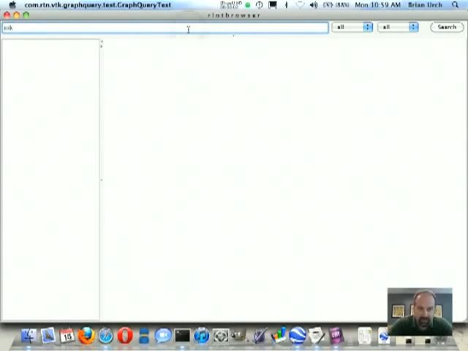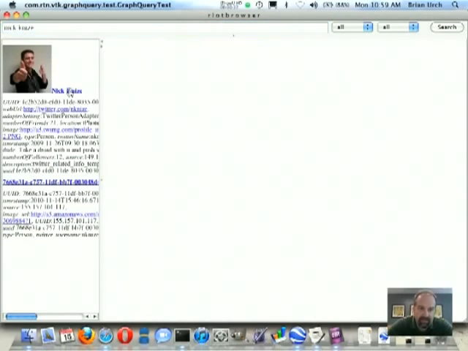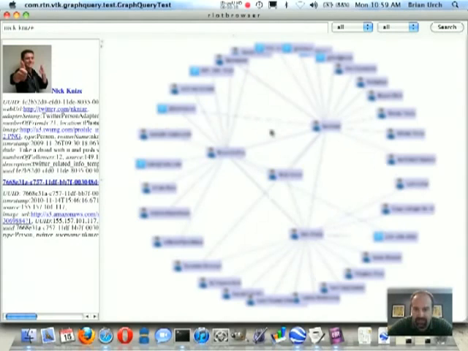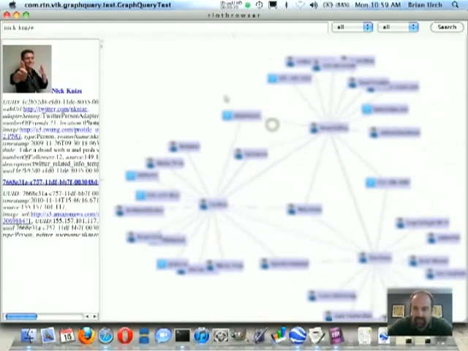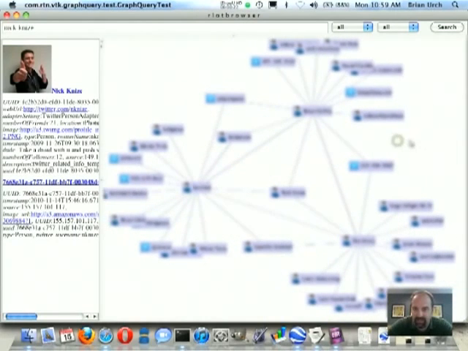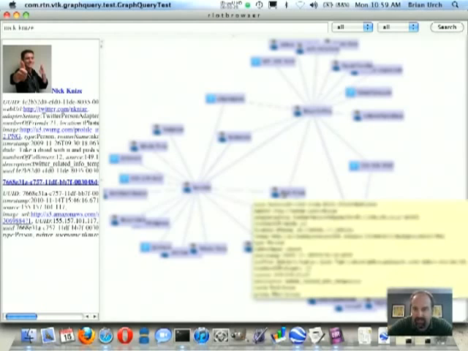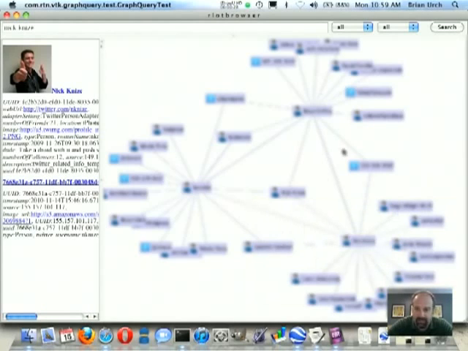We can type Nick in here. And this will bring back Nick's object, and we can click on that, and that will go out and bring back all the associations for that object. And this is also another way if you're trying to track somebody in cyberspace. You can see Nick is shouting out in Twitter to different users. You can also see some phone numbers that are linked in with this. So the graphical object browser is a good way to kind of visualize the relationships between all your objects.